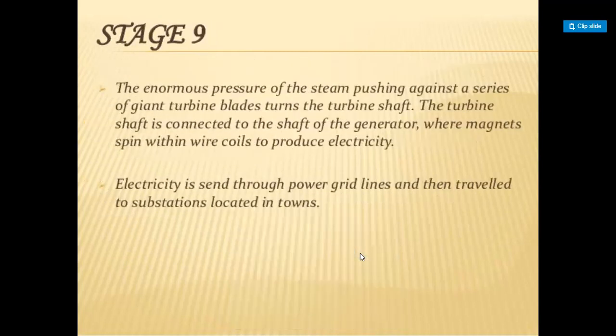The enormous pressure of the steam pushing against a series of curved turbine blades turns the turbine shaft. The turbine shaft is connected to the shaft of the generator where magnets spin within wire coils to produce electricity. Electricity is sent through power grid lines and then travels to substations and locations in towns.